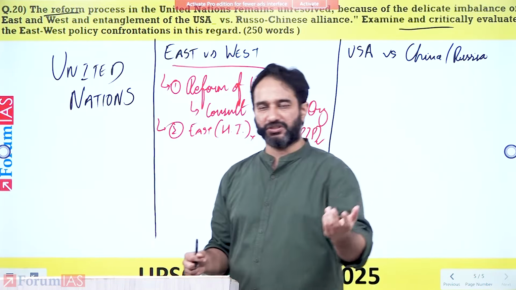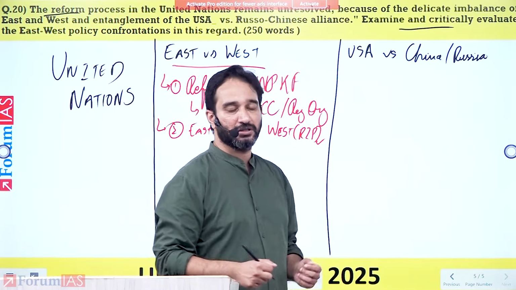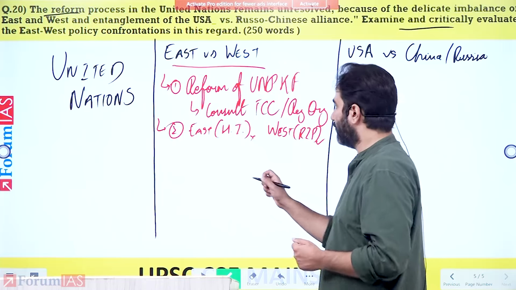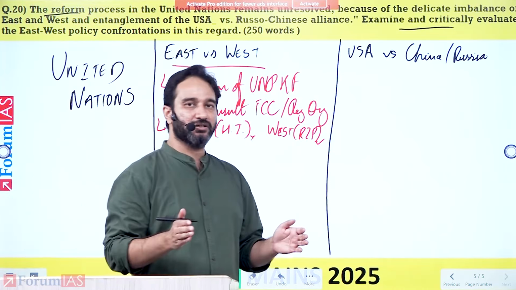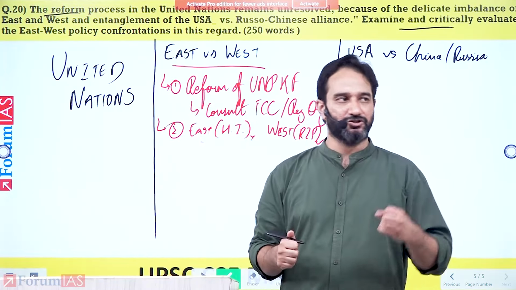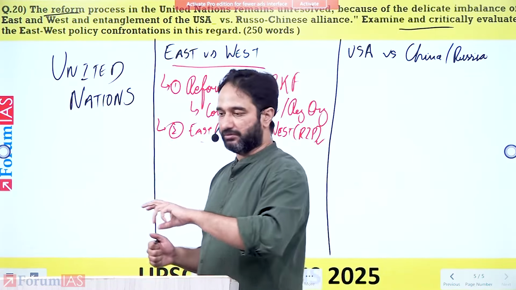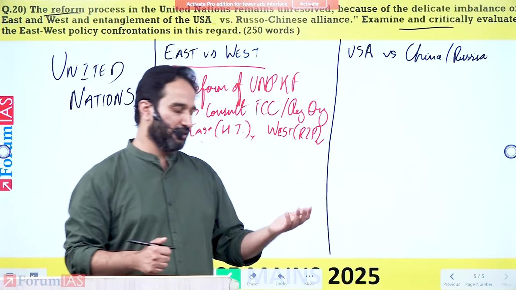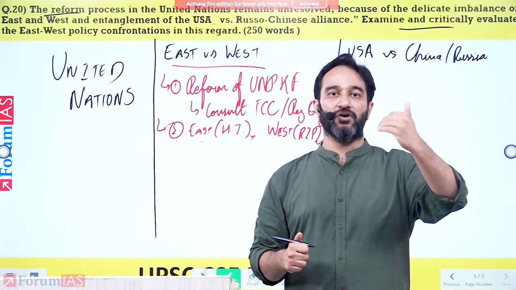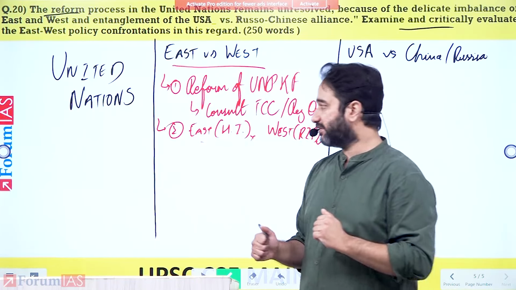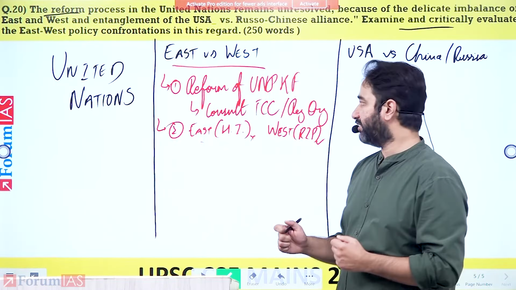So you've seen this in Yemen, you've seen this in Libya, you've seen this in Iraq, you've seen this in 18 different countries which the US has bombed in the past 10 years. While the Eastern countries do not support this. They do not like military interventions into different countries. It leads to political instability. So whether you look at Iraq, whether you look at Libya, whether you look at any other country that the US and the Europeans, the French and the others have bombed, all of them have gone through worse phases. They've gone worse with the intervention undertaken by these countries, whether it is Iraq, Syria, Libya, Yemen, or any of these nations.